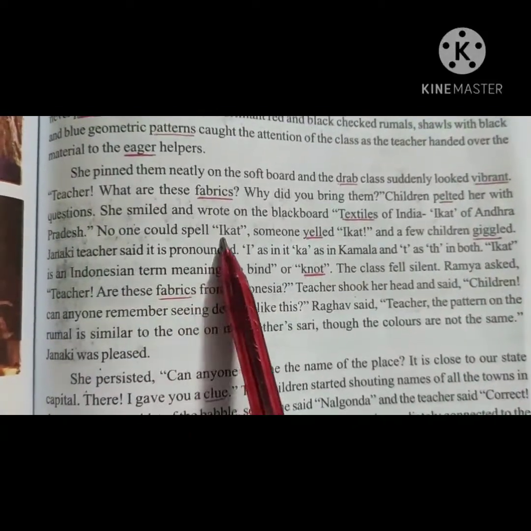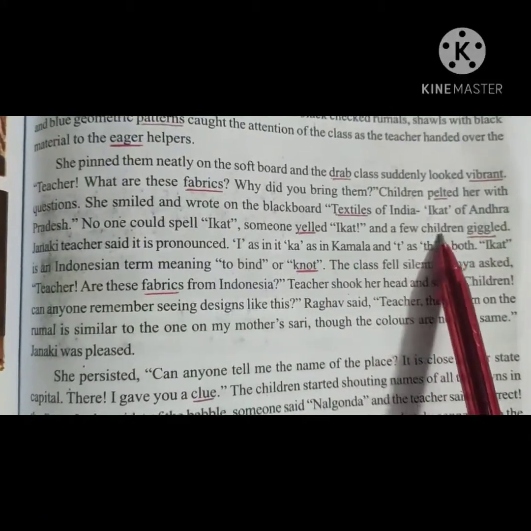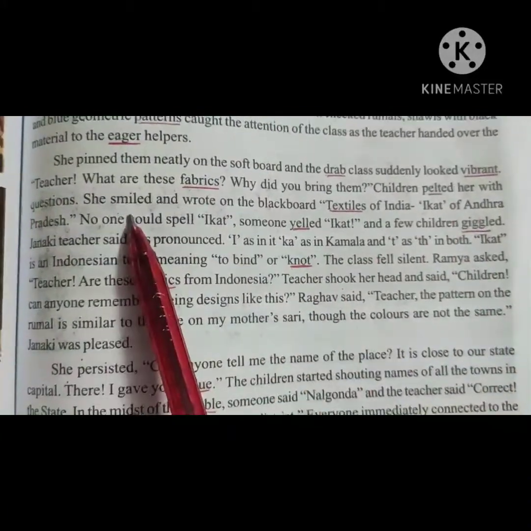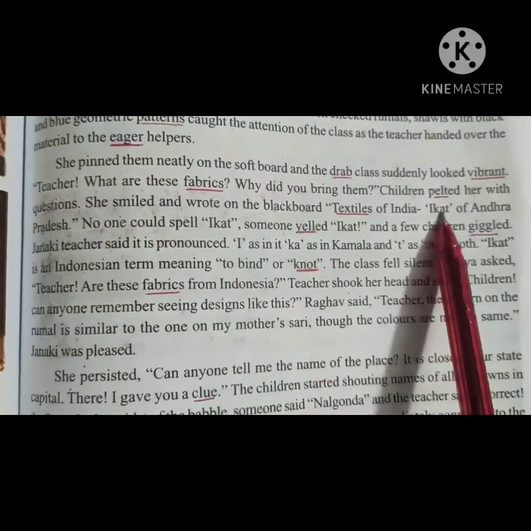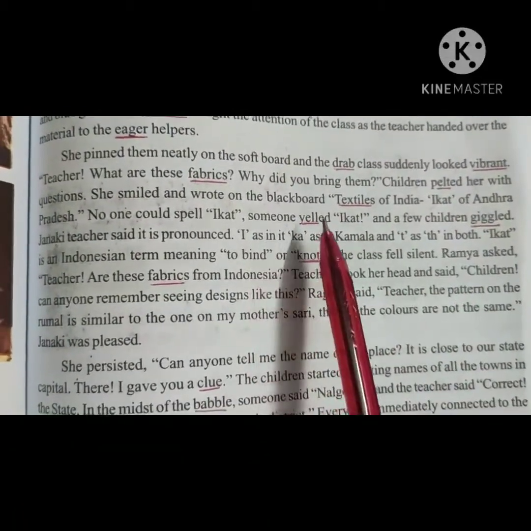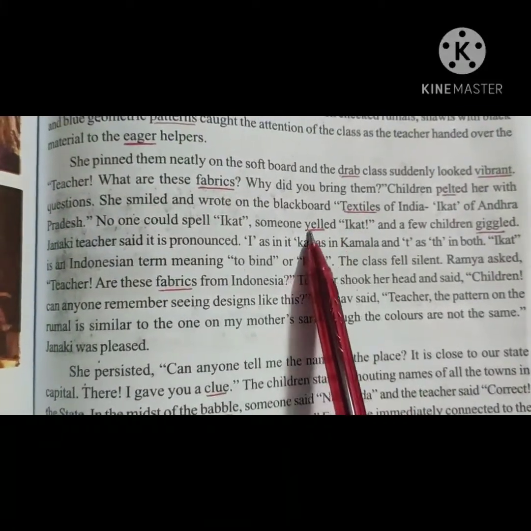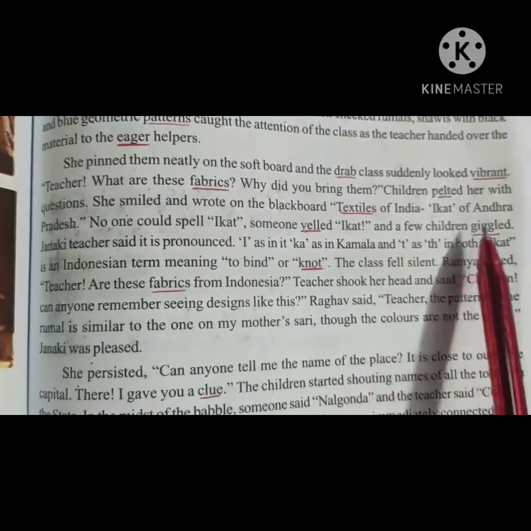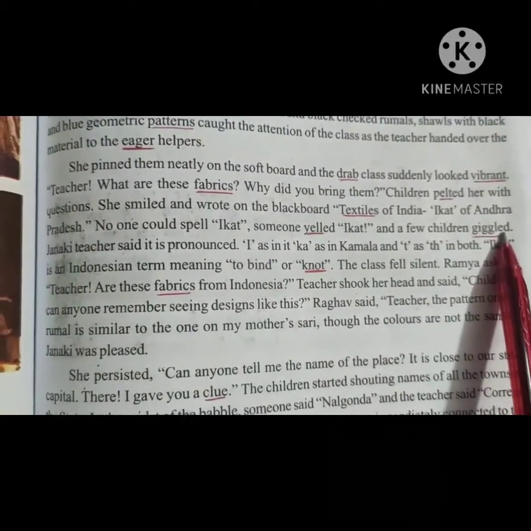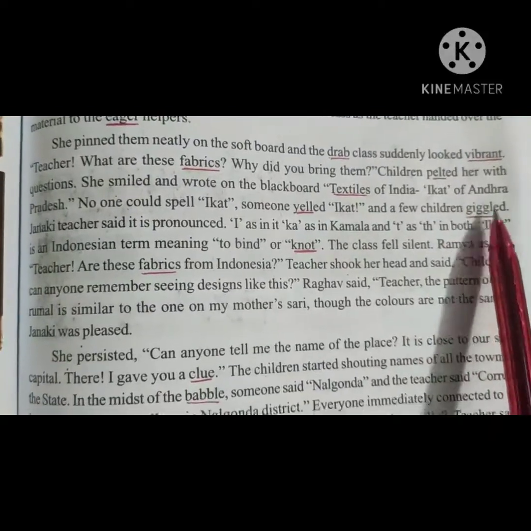No one could spell Ikat. Someone yelled Ikat and a few children giggled. So what did some of the students do? They were unable to pronounce the spelling of Ikat. Some children yelled, meaning of yell, shout loudly. Some of them shouted loudly, and a few children giggled, meaning of giggle, laugh in a silly way. They started laughing in a silly way.